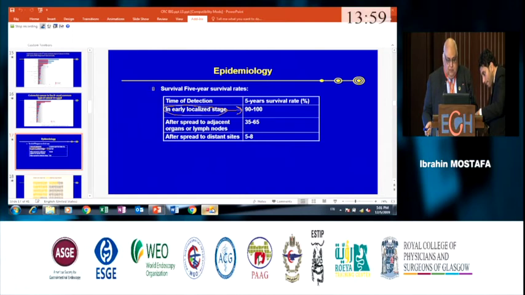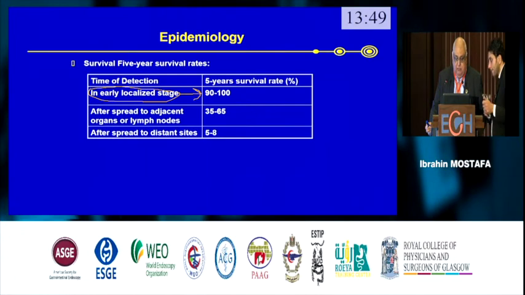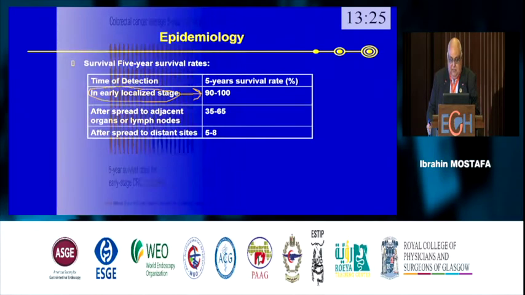Okay, so if you look here at early diagnosis, the 5-year survival reaches about 100%. So this is very important when you're speaking about a screening colonoscopy or a screening program, either by colonoscopy or anything else. The incidence of mortality, as I said before, in developing countries is markedly decreased because they have a very good screening program. But here, after spreading to adjacent organs or lymph nodes, the survival rate is decreasing. When it spreads to distant metastasis, it's markedly decreasing. You should understand this very well.